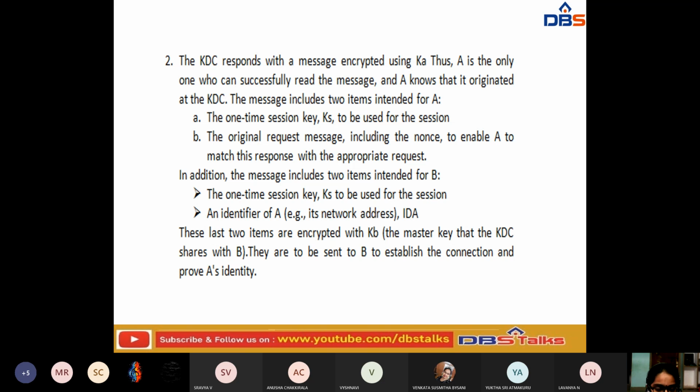These last two items are encrypted with the master key that the key distribution center shares with B. They are to be sent to B, to establish the connection and prove A's identity between A and B.